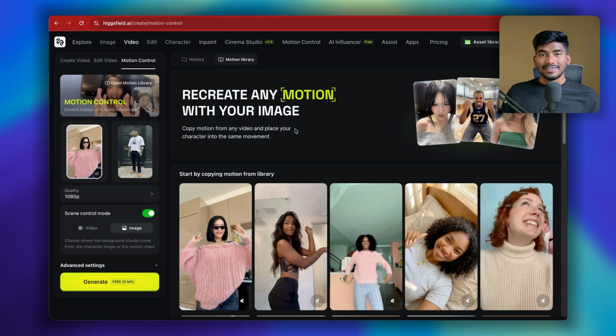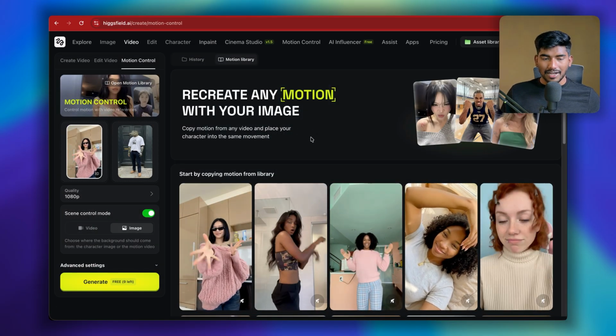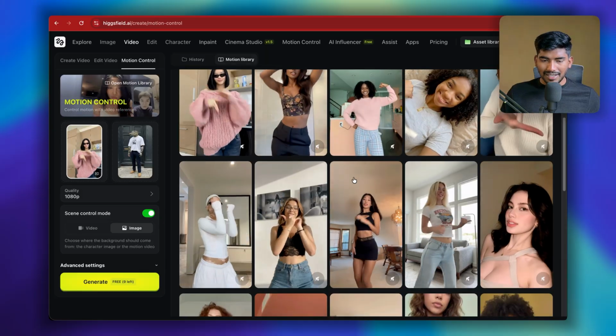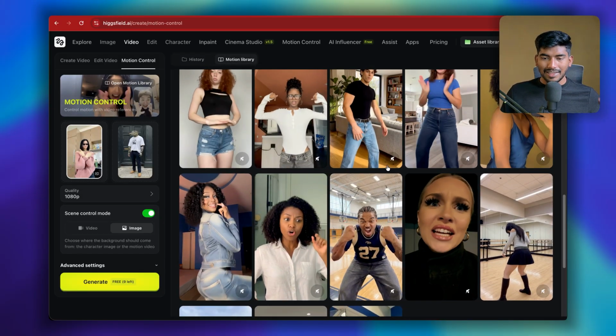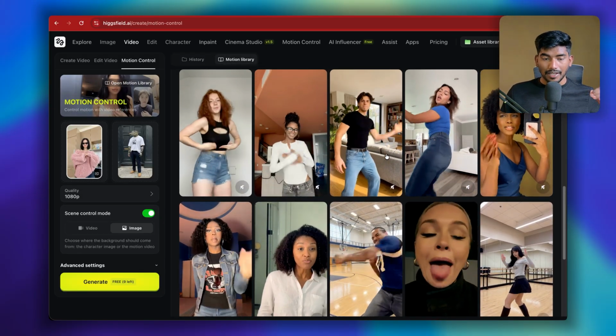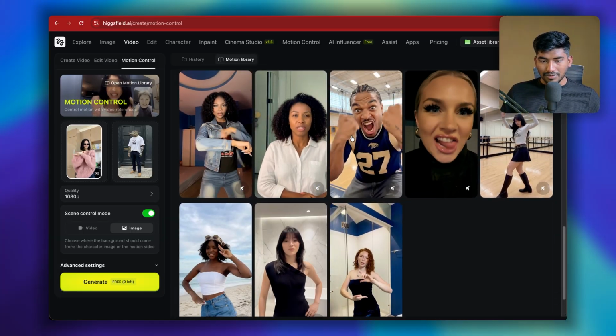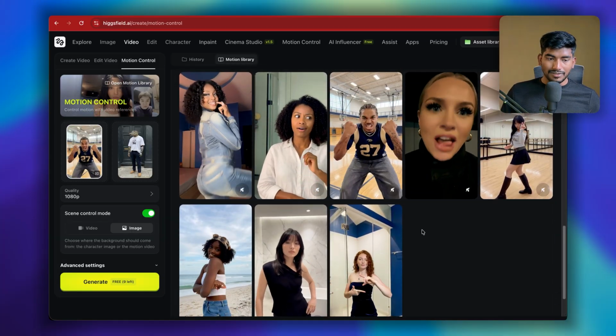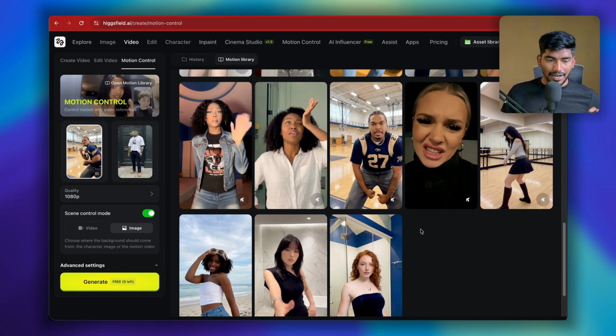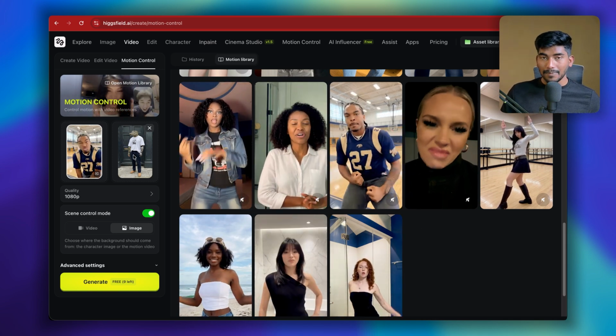And this is where we can select from the motions which are available there. So for example, these are some of the viral dances that happen on the internet, and they have a template of it. So simply I can click any of these. Let's say for example I want to select this motion in here because it matches with the style of the crocodile, and we will already have this image in here.